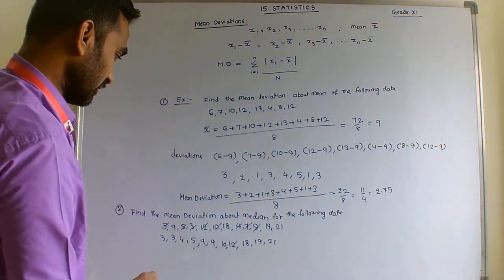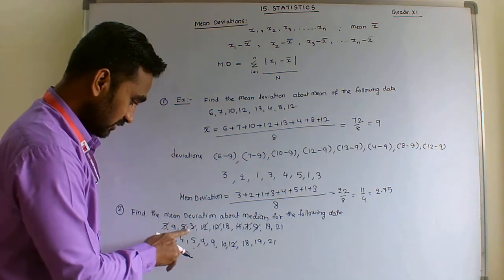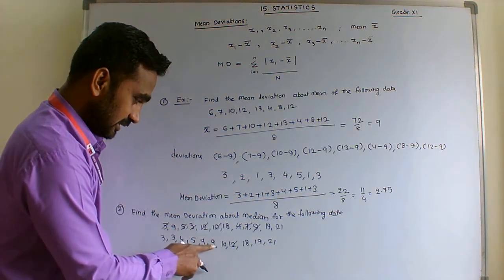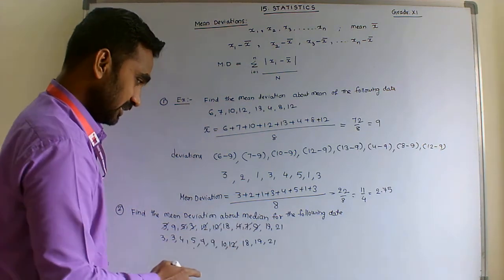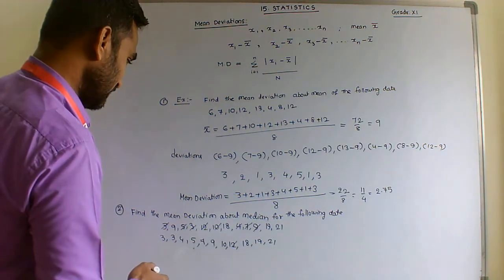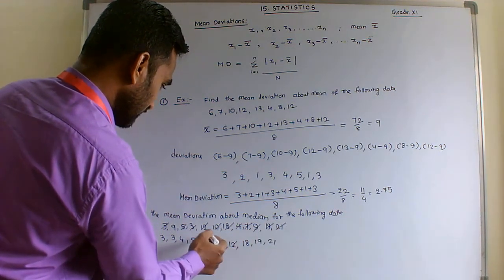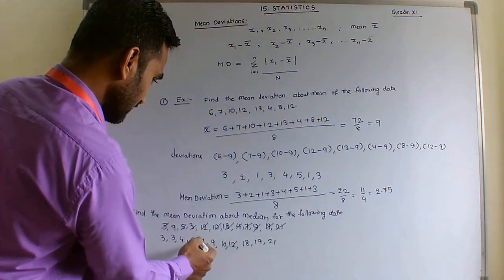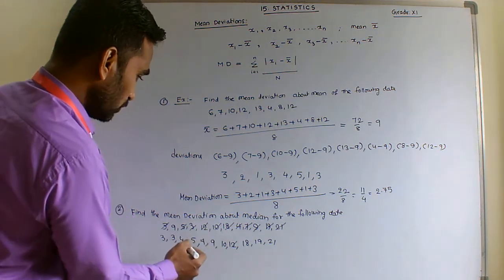So there are two 3s, two 9s, and the total count is 12.